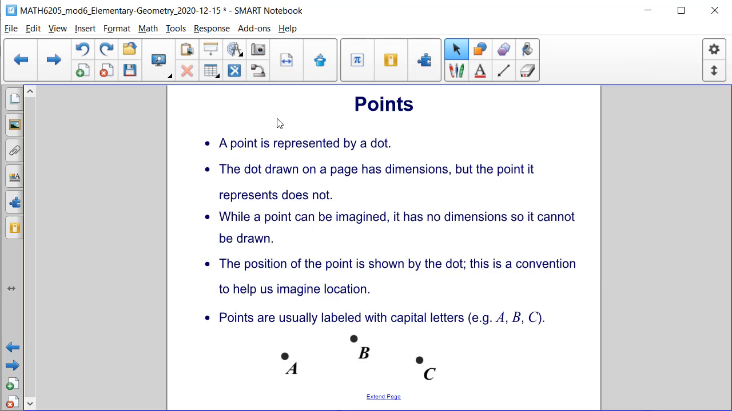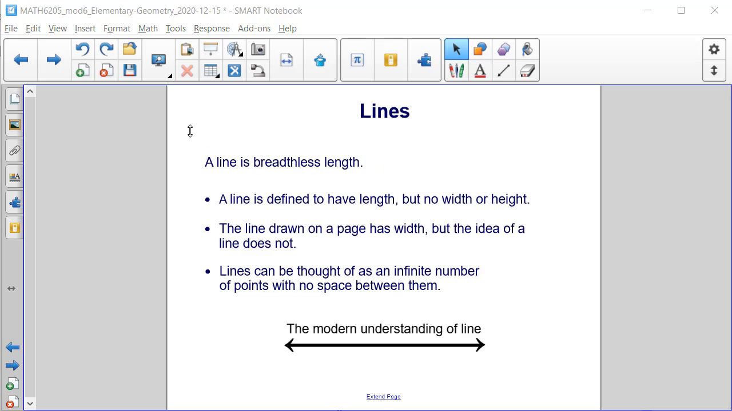A point is represented by a dot, and the dot is drawn on a page that has dimensions, but the point that it represents does not. While a point can be imagined, it has no dimensions, so it cannot be drawn. The position of a point is shown by the dot, and this is a convention to help us imagine the location of that point. And points are usually labeled with capital letters such as A, B, and C.